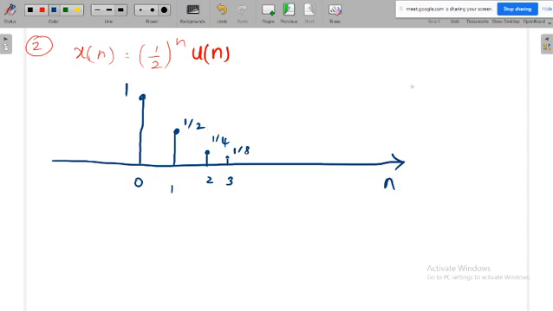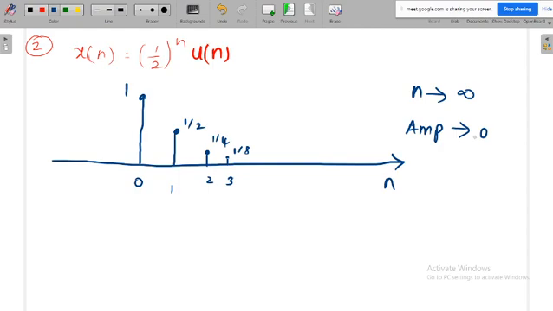So what is happening here? When n is going to infinite, the amplitude is going to 0. Again, this may be an infinite duration signal, but even though it is an infinite duration signal, when n is going to infinite, the amplitude is not constant, it is going to 0. That means it will have some finite area.